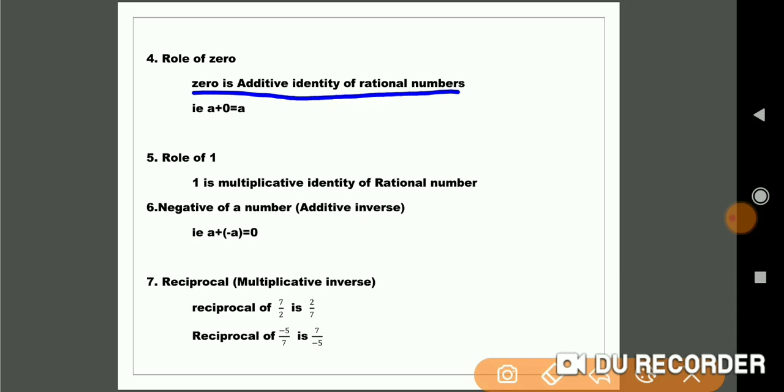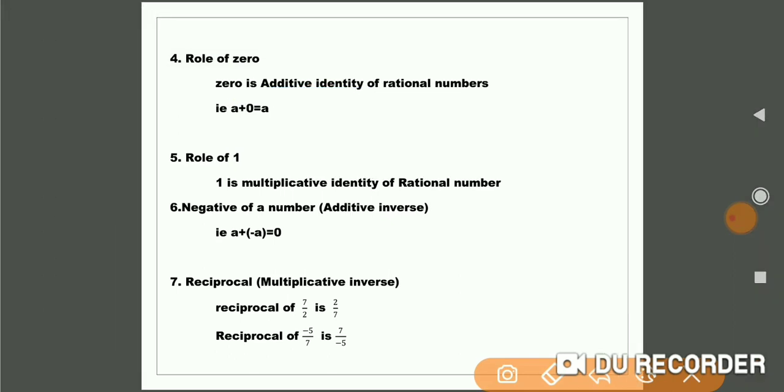ಸೊ ದ್ಯಾಟ್ಸ್ ವೈ ಹಿಯರ್ ಫಾರ್ even for natural, even for whole numbers, not for natural because 0 is not there, for whole numbers and integers and rational numbers, for all 0 is an additive identity. That is, if you add 0 to any number you are going to get the same number. So we call it an additive identity. That is what we say, sankalana ananyatamsha.